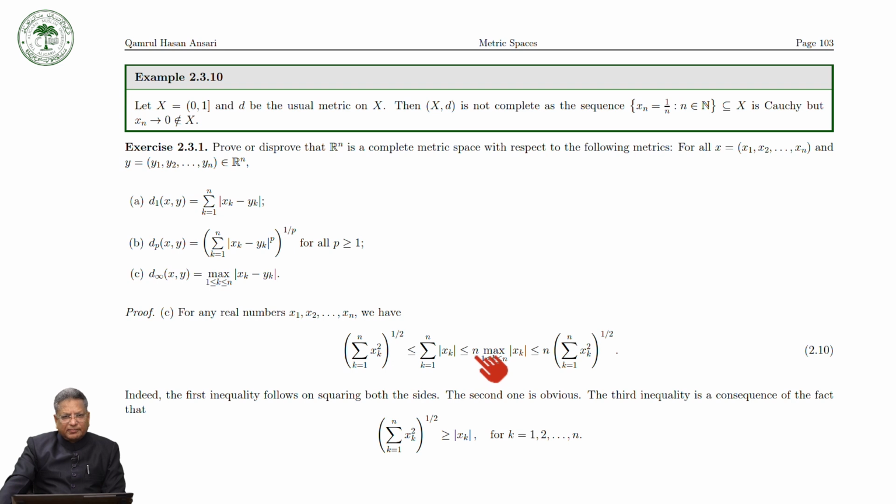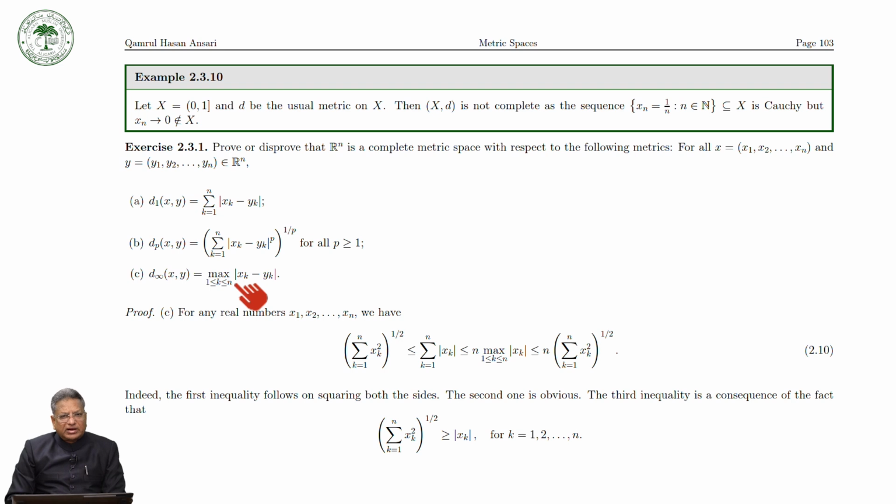So this inequality holds good for the real numbers x1, x2, ..., xn. Now with these real numbers, we can say all these three things. Let me tell you one more important thing. You can prove that Rn with these three metrics is a complete metric space. How can you do it?